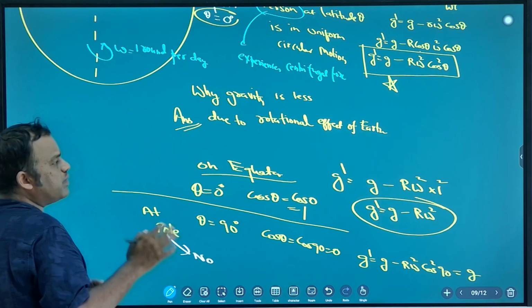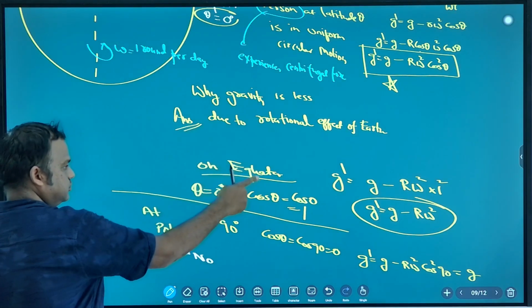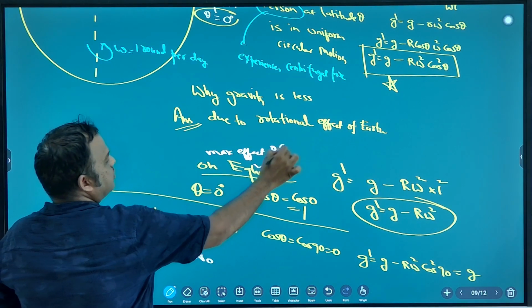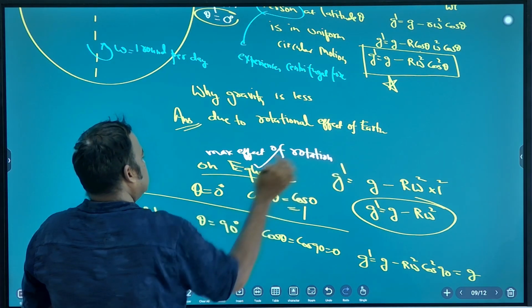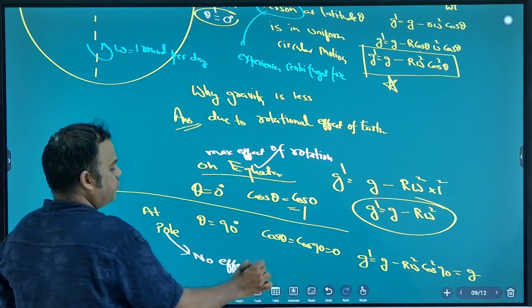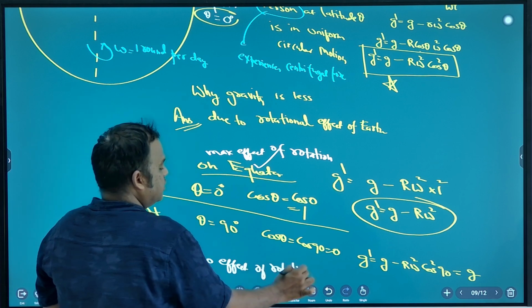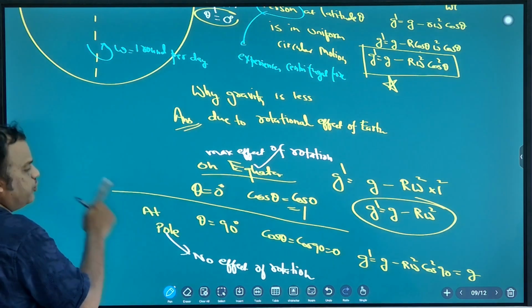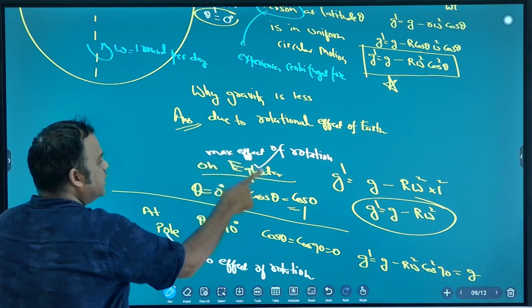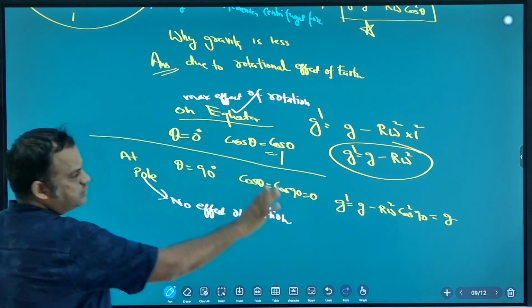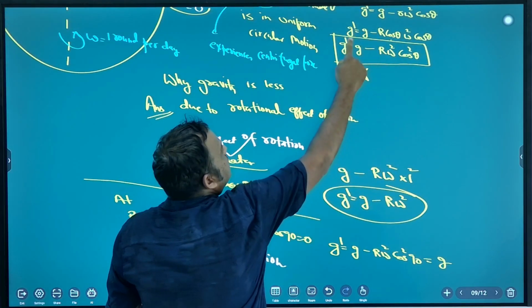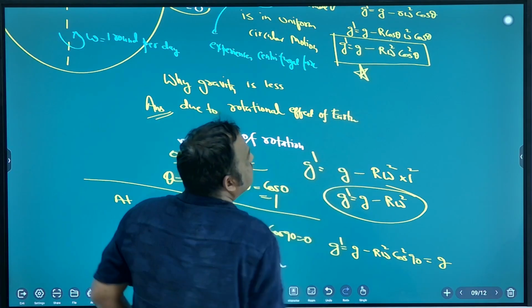Where do you see the maximum effect of rotation? At the equator. Just remember this formula: g dash is g minus R omega square cos square theta.